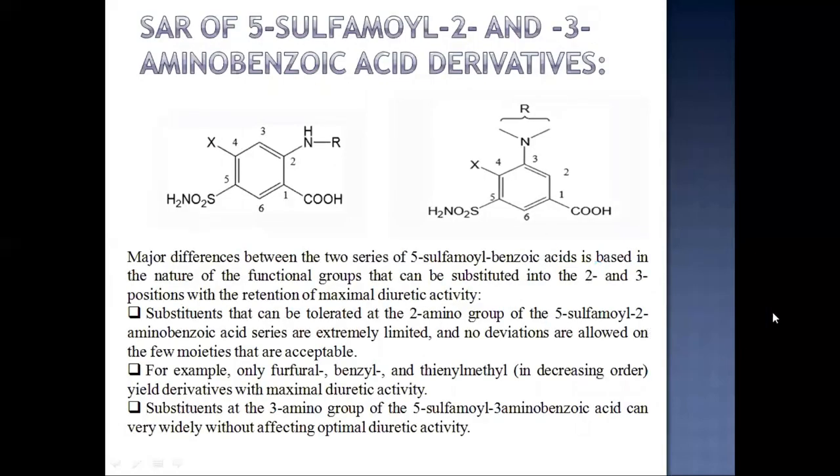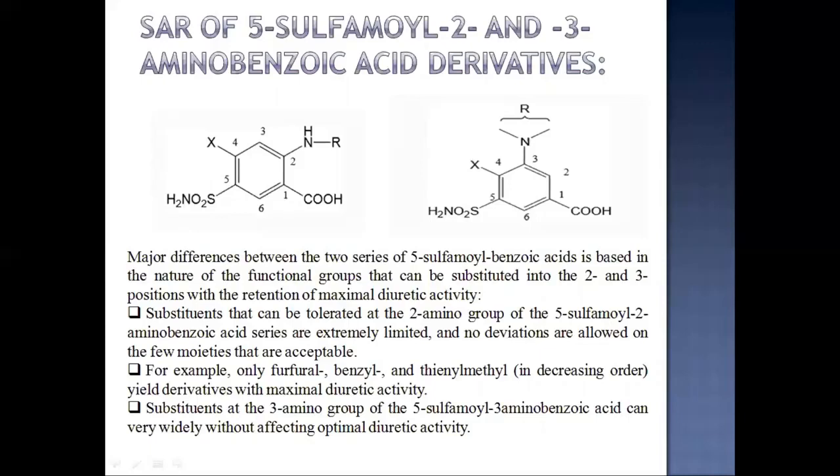Further, major differences between the two series of 5-sulfamoyl benzoic acids are based on the nature of the functional groups that can be substituted into the second and third positions with the retention of maximal diuretic activity. Substituents that can be tolerated at the second amino group of the 5-sulfamoyl 2-aminobenzoic acid series are extremely limited, and no deviations are allowed on the few moieties that are acceptable.